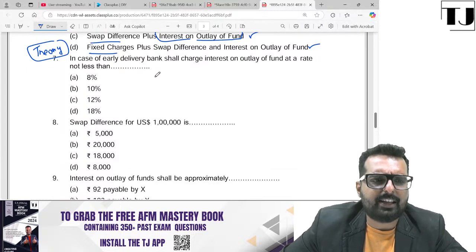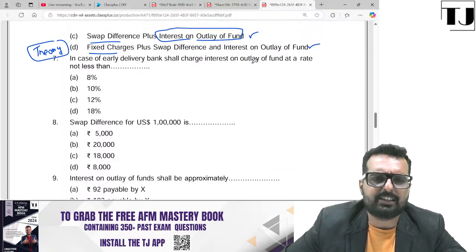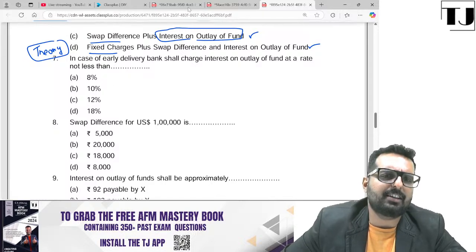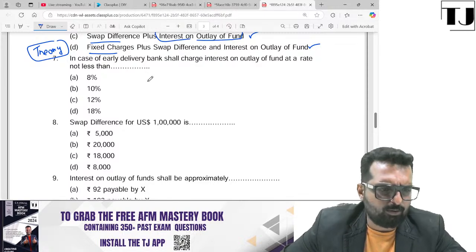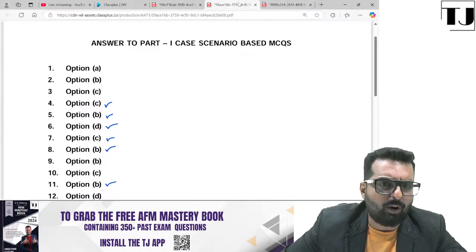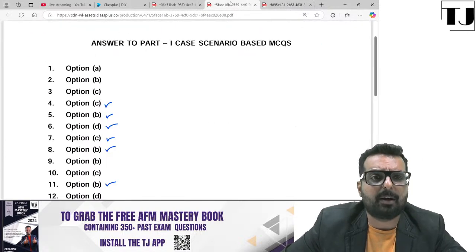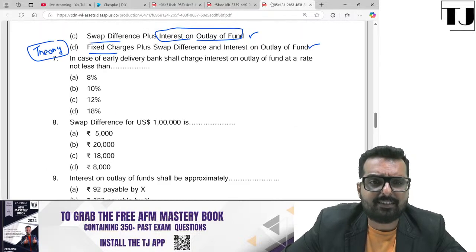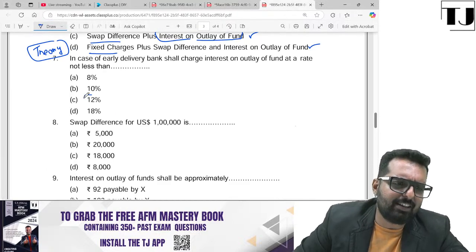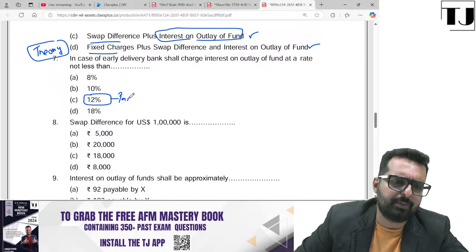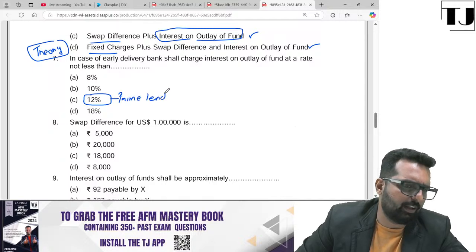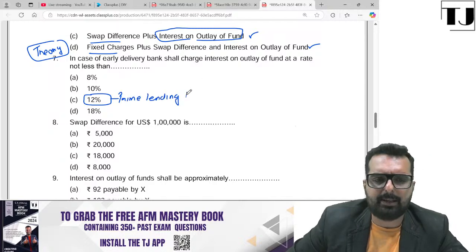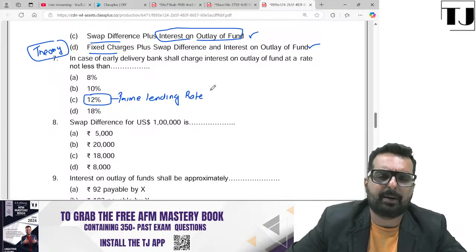Okay. Now, in case of early delivery, the bank shall charge an interest on outlay of funds at a rate not less than the prime lending rate. So we need to actually go and check what is the prime lending rate. This is question number 7. Answer is C. So right now the prime lending rate is how much? 12%. That is the reason they have done it this way. Prime lending rate. Everybody clear?